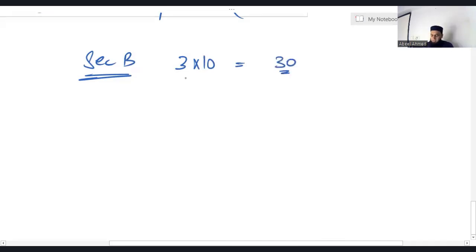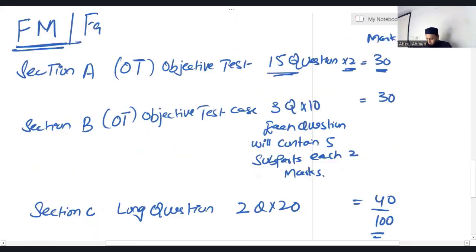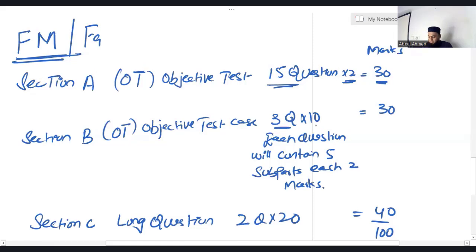But in section B, each question will have a little bit of scenario, a very short scenario. On that scenario, the examiner will ask 5 sub-questions only on that scenario. Each will have 2 marks. So 3 questions into 10, 30 marks. Each question will contain 5 subparts, each with 2 marks.